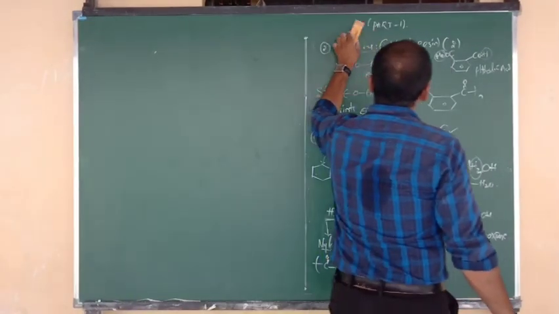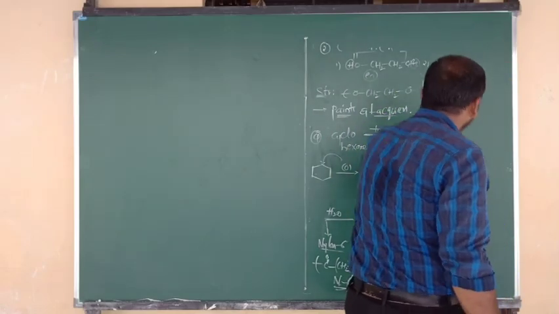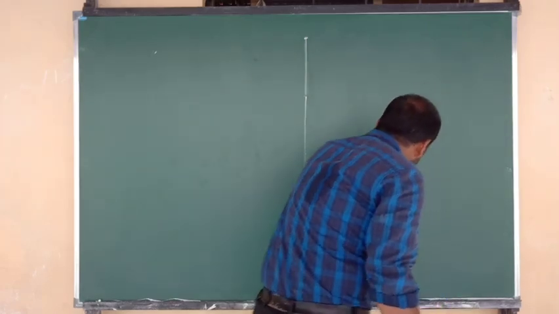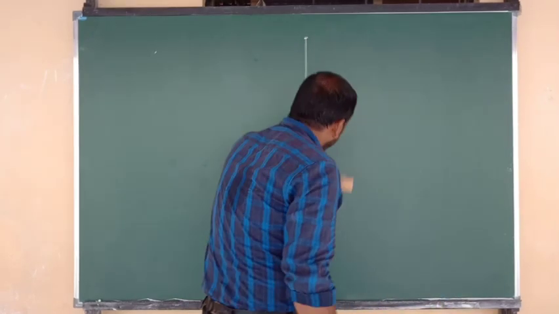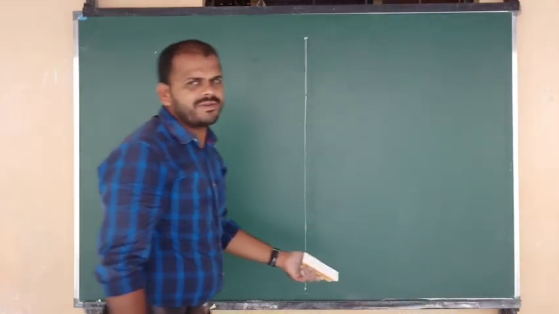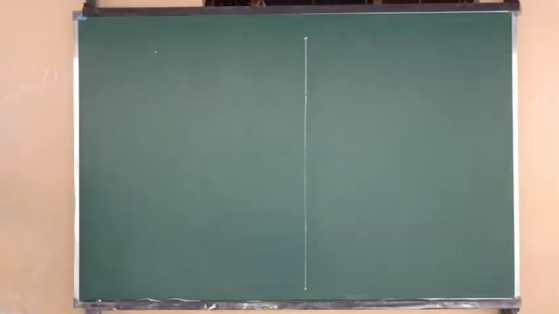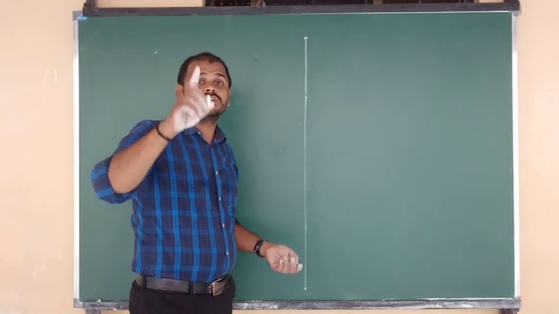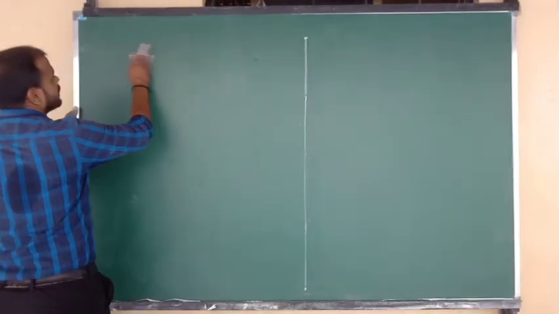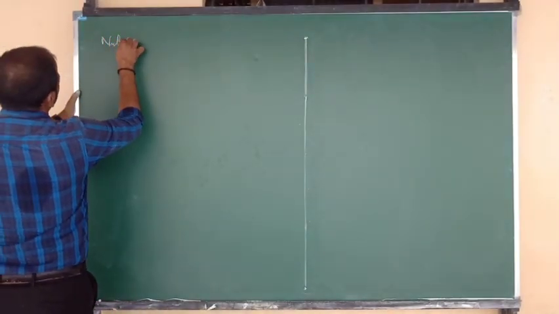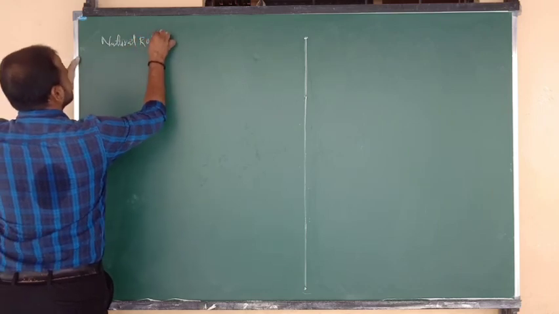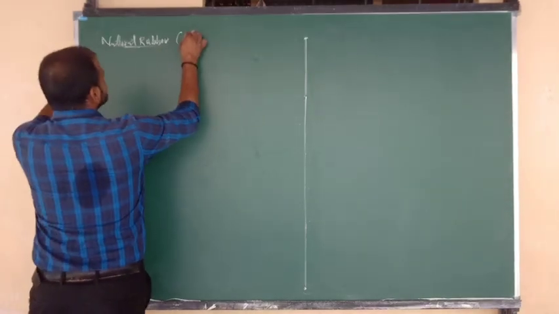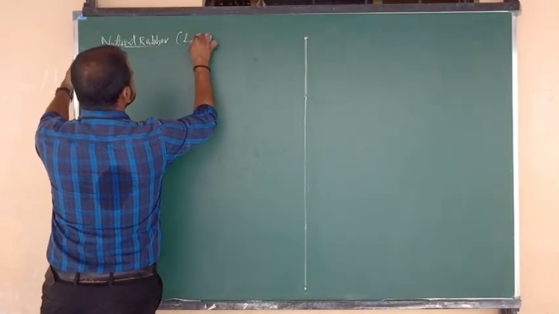Now another type of polymer I want to finish now: that is nothing but natural rubber. For your seniors, in the previous year, they have asked the question: what is the name of natural rubber? So cis form or trans form? Natural rubber should always be in cis form. Information about natural rubber: what is meant by natural rubber? It was obtained from plants in the form of latex.